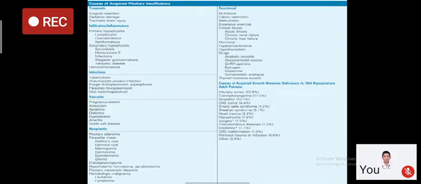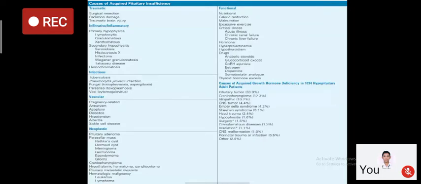Now, apart from this, there are various causes of acquired pituitary deficiency. If you see these busy looking slides, they can be traumatic. So this is an important history. When you suspect hypopituitarism, you have to take a history of trauma, which can be surgical, radiation therapy mediated, or traumatic. In fact, traumatic brain injury can manifest years after the initial event has happened. It can be an infiltrative or inflammatory disorder, various infectious disorders, vascular, neoplastic, functional, and so on. You can read the details of these tables from the standard textbooks of medicine.